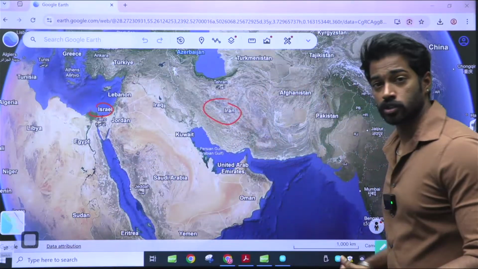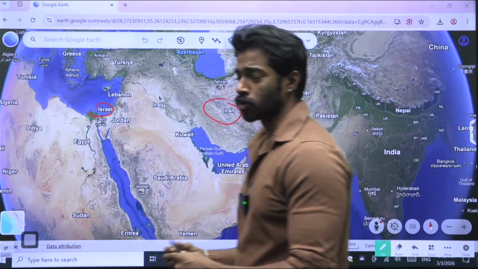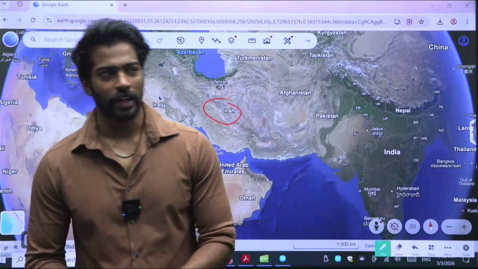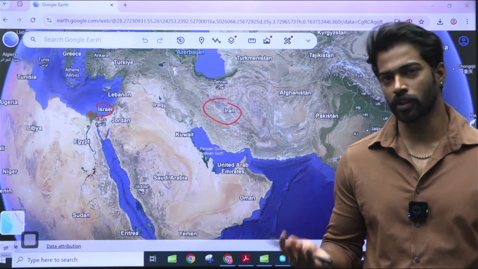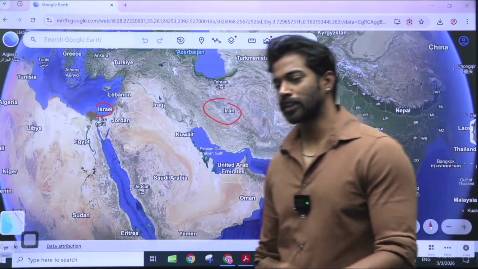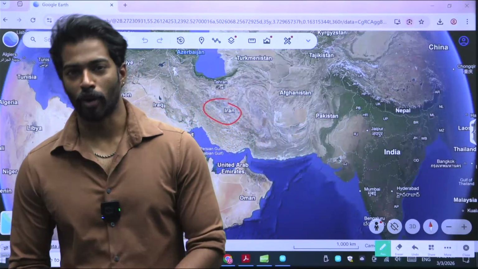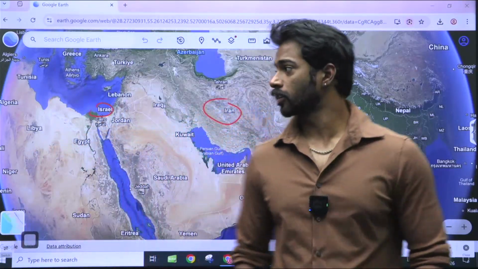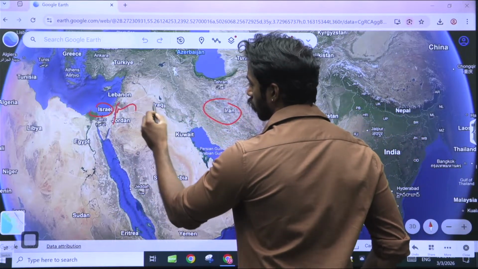You might get a question in UPSC that Israel's border is Iran, because it is evident that Iran and Israel do not have good ties. Many people think the reason is that they border each other. But Israel does not border Iran. You need to keep that in mind. It does not border Iran or Iraq.